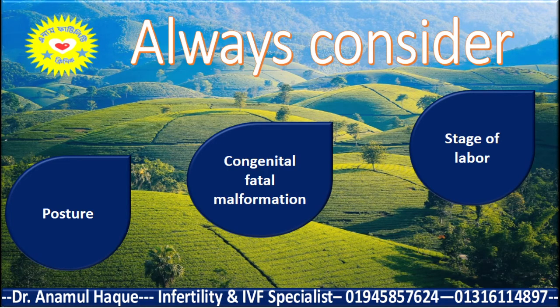So posture is important. Second, you have to assess whether there is any congenital fetal malformation, like fetal cardiac problem. And third, you have to assess the stage of labor, because you have to deliver the baby according to the stage of labor and according to the condition of the fetus.